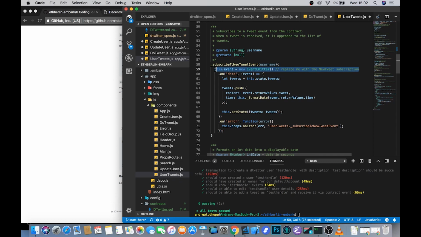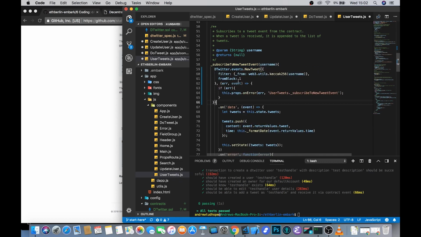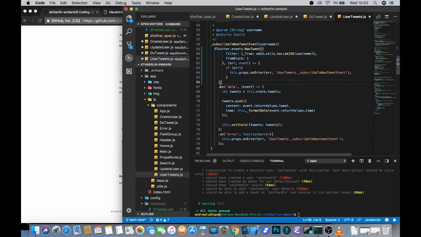So let's do that. Let's just format it slightly better. There we go. And once this has come through, if it does filter it, then on receiving data back, it will set the tweets equal to what they need to be, and display them in the UI through updating React state.